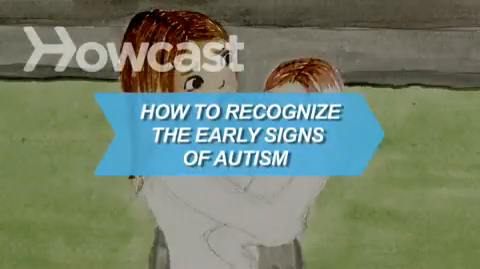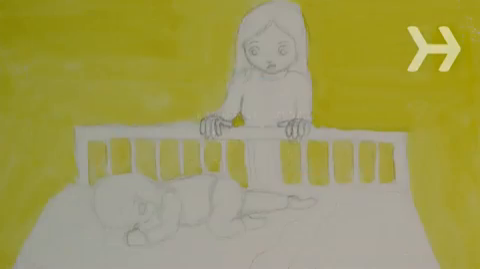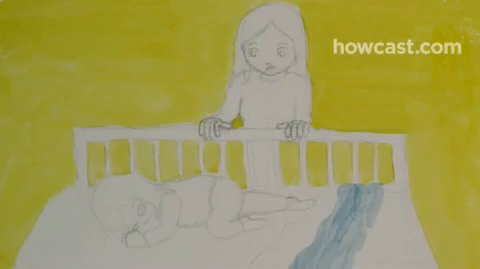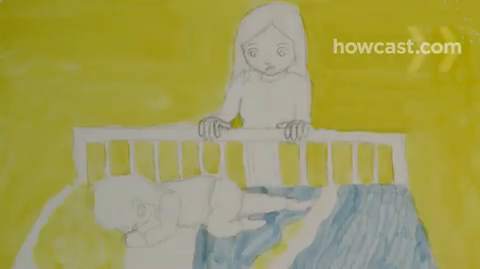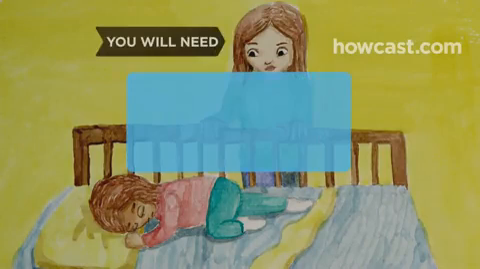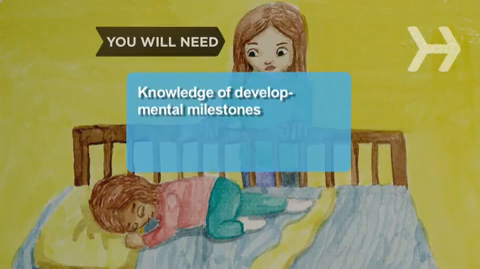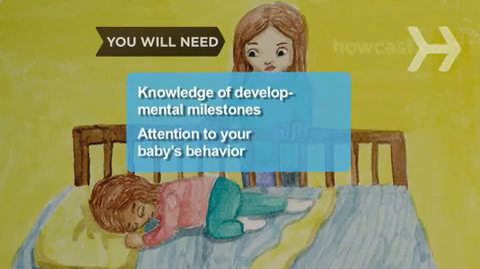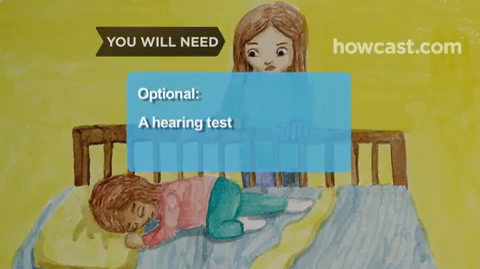How to recognize the early signs of autism. Early intervention is important for children with autism, a developmental disorder that inhibits socialization, so be on the lookout for warning signs. You will need knowledge of developmental milestones and careful attention to your baby's behavior. Optional: a hearing test for your child.